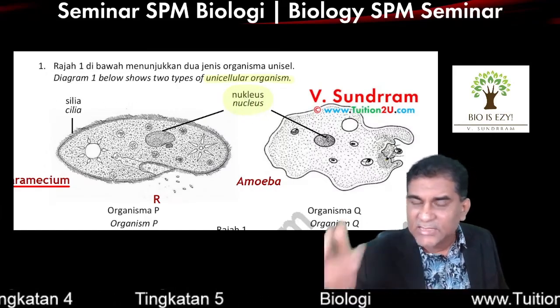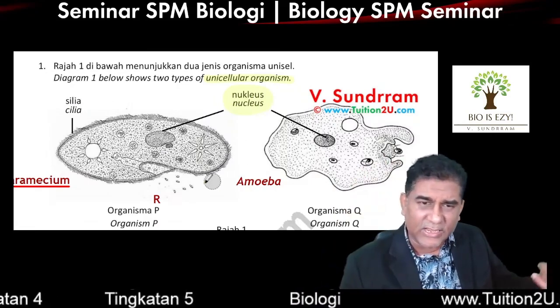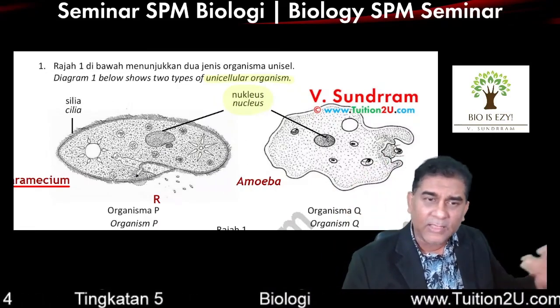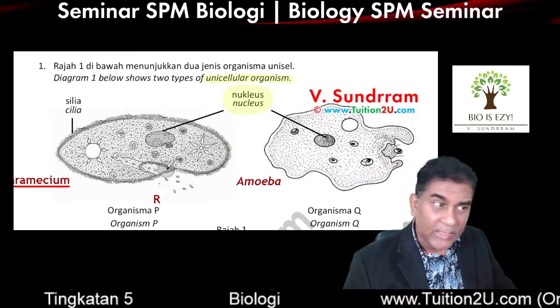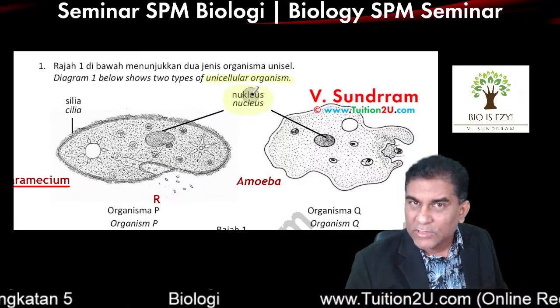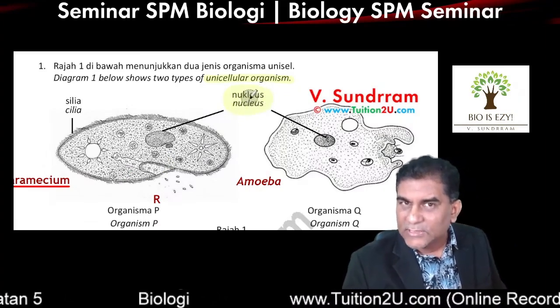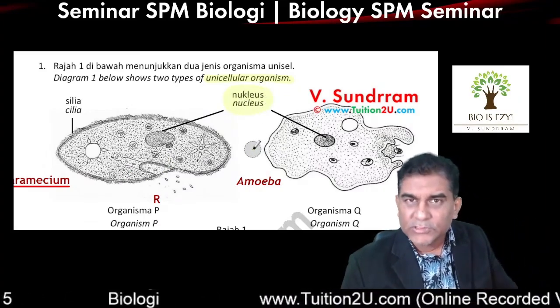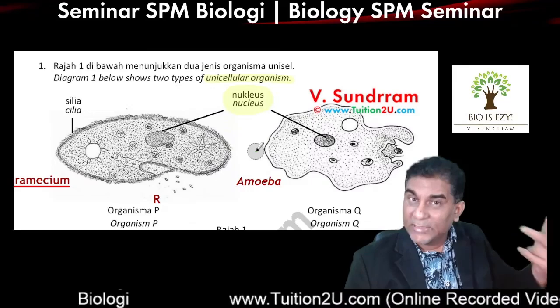By right, these cells have a lot of other components. I can label the plasma membrane. I can label the cytoplasm. There are a lot of components. But I purposely only label the nucleus. So why did I label the nucleus? For you to use in the answer. That's what they normally do in the exam also.